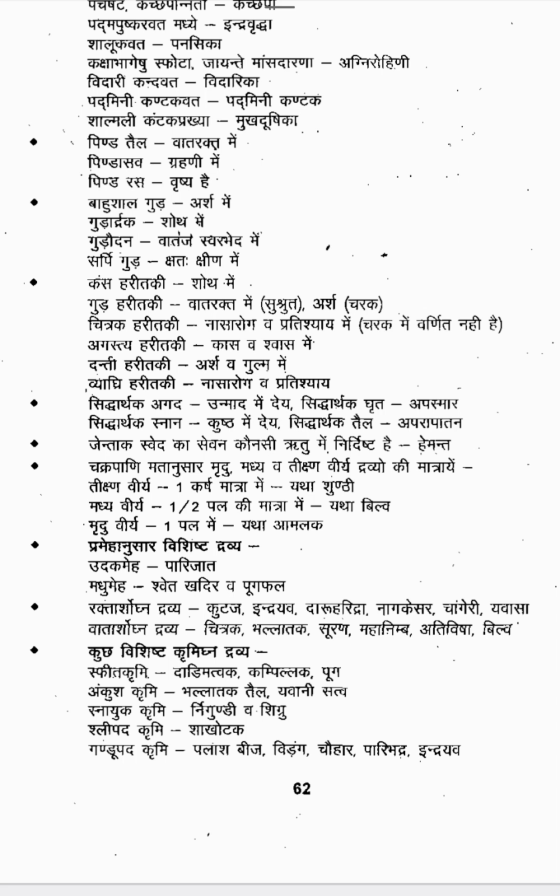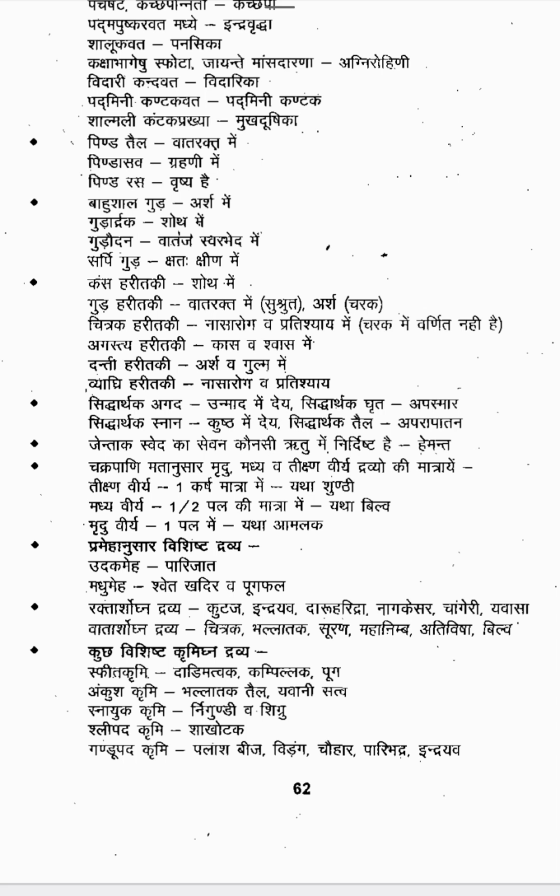Then Kamsa Haritaki is indicated in Shotha. Guda Haritaki is mentioned under Vatarakta according to Sushruta, but according to Charaka, it is mentioned under Arshas. Then Chitraka Haritaki is indicated in Nasa Roga and Pratishyaya. This Chitraka Haritaki is not mentioned by Charaka. It is mentioned by Sushruta in Nasa Roga and Pratishyaya Chikitsa.